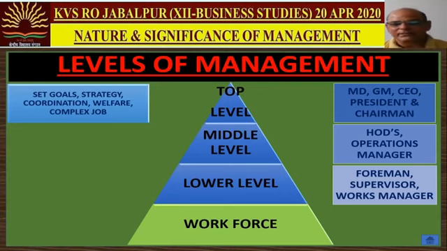The primary task of top level is to set goals, developing the strategies how to achieve the goals, coordination among various departments and various resources available in the organization, welfare of the people working in the organization. So these are the primary tasks of top level managers.